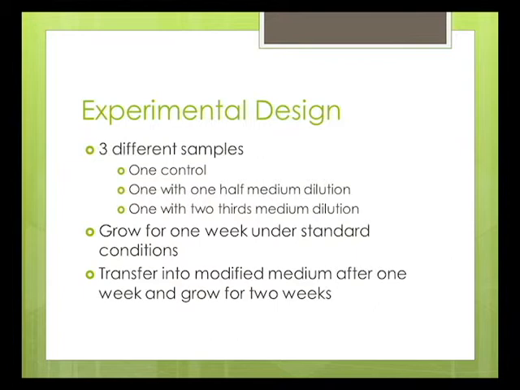One was a control sample, the other one was diluted with 1/2 medium, and the third was diluted by 2/3 medium. We grew our base cultures for 1 week under normal levels, then transferred into the new modified medium after 1 week of growing and grew that for 2 weeks. The first sample was our control. The second one had 17.5 milliliters of algae and 17.5 milliliters of P49 medium. The third had 23 milliliters of P49 medium and only 12 milliliters of algae.